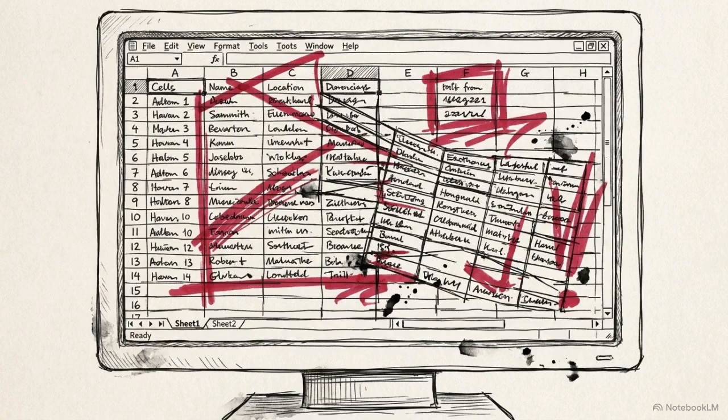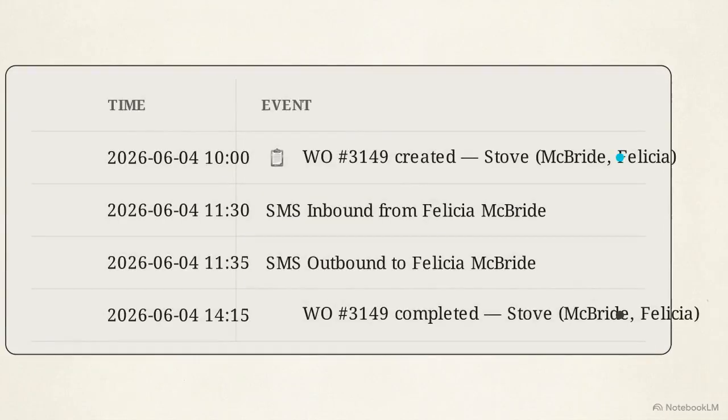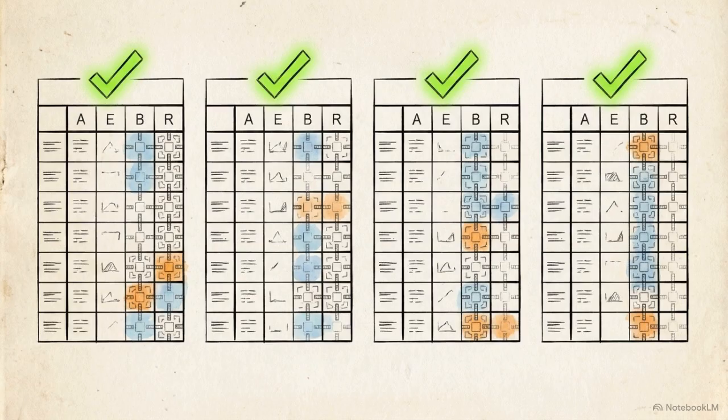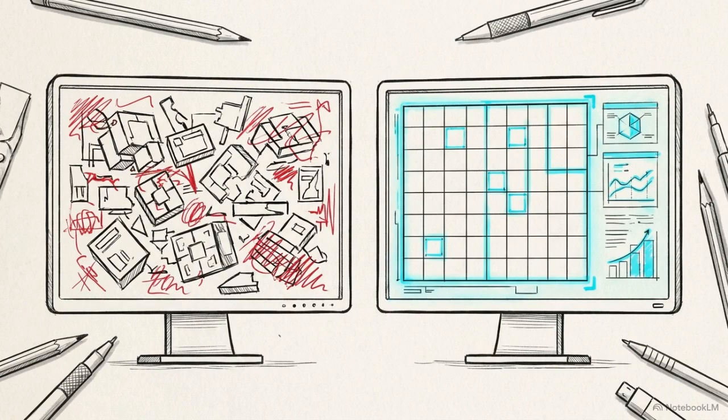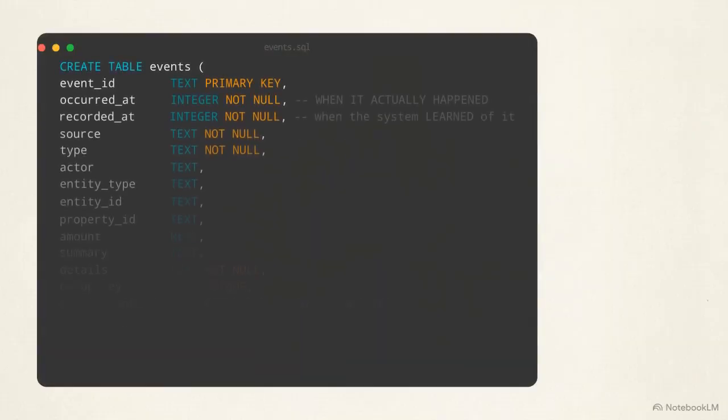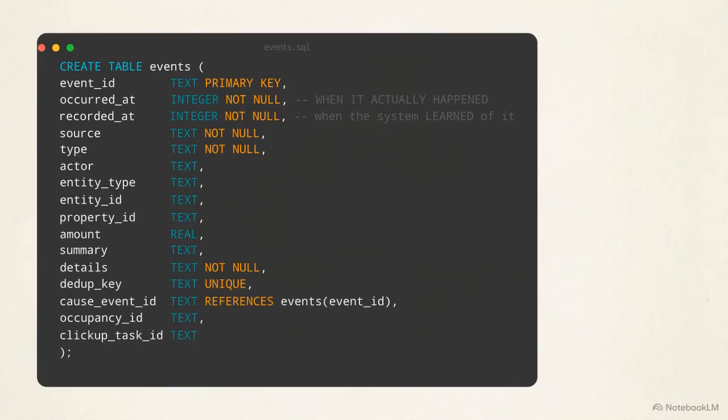A standard activity log provides insufficient structure for an autonomous agent. A simple list of timestamps and strings fails to provide the causal links an AI needs to reason effectively. An AI-ready schema relies on 4 uncompromising structural invariants to turn a raw log into a reliable memory bank. These 4 rules prevent the agent's context window from filling with duplicated, disjointed, or chronologically false noise. This is the SQL create table structure for the events table, illustrating how the database enforces these invariants through specific